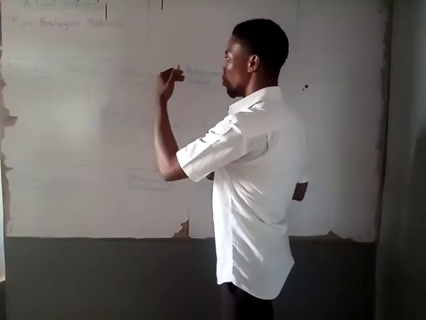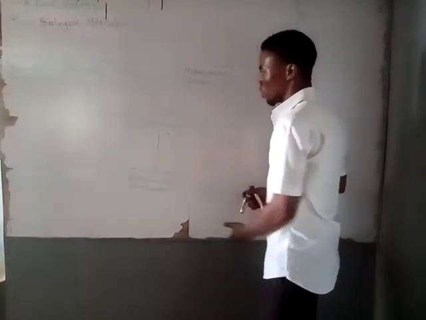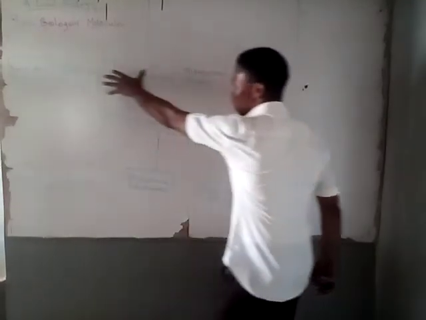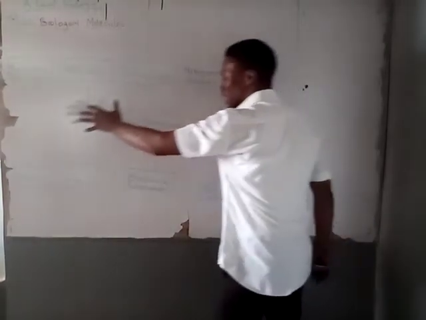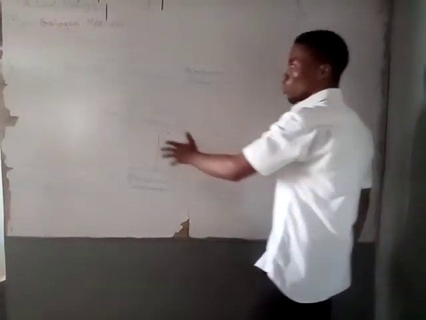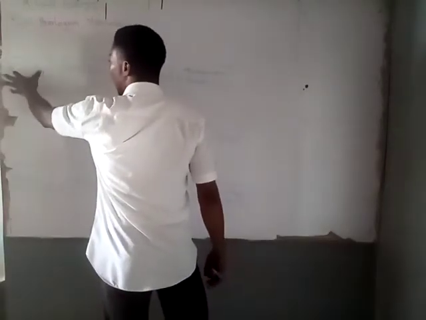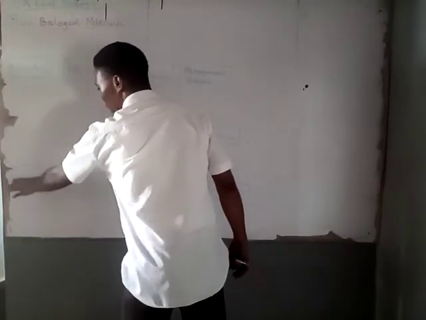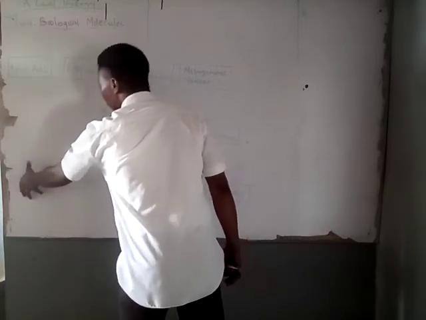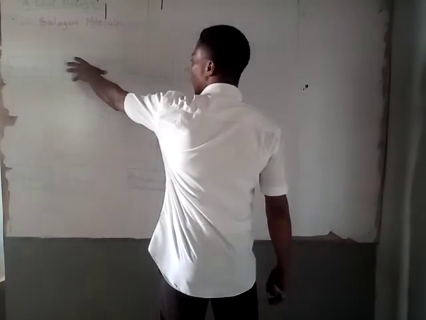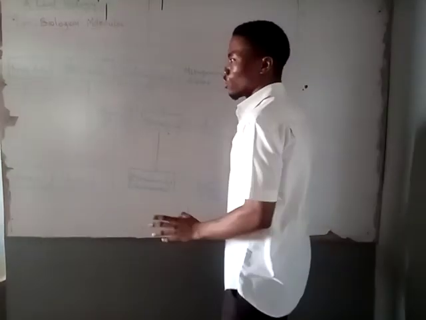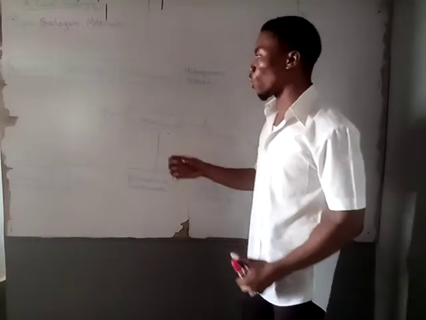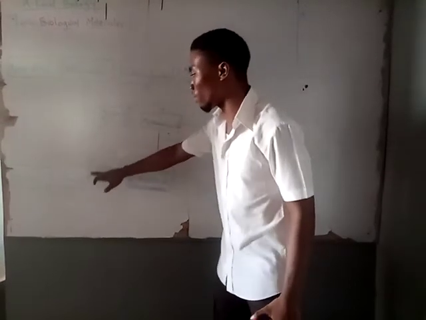So this table presents the monomers and the polymers of our biological molecules. Up here we have the monomers, and down here we have the polymers. Starting from this side, we have amino acids, which are the monomers, and the polymer is called protein. Then followed by fatty acids. Now, fatty acid is not the original monomer because fatty acid needs to combine with glycerol before it can form lipid.